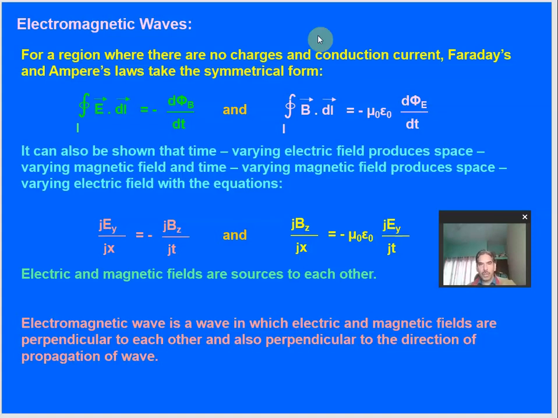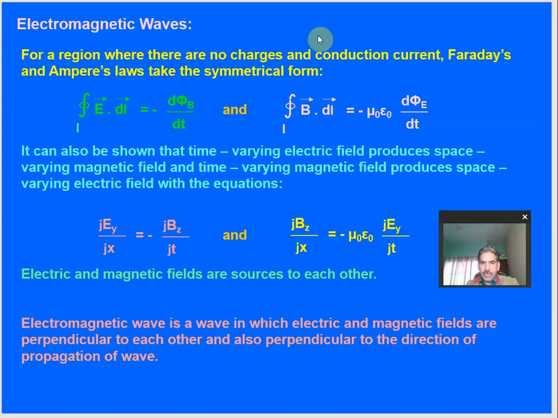So a changing electric field produces a magnetic field, and a changing magnetic field produces an electric field. Whenever they coexist together like this, they are said to be electromagnetic waves.